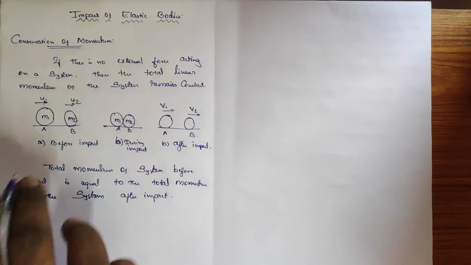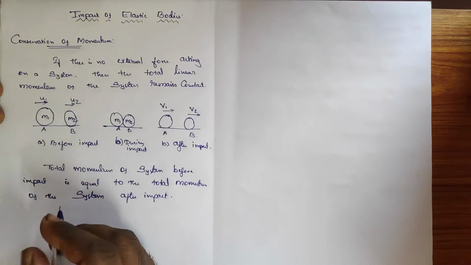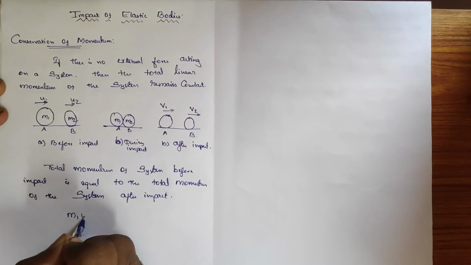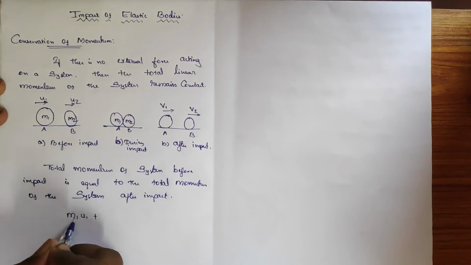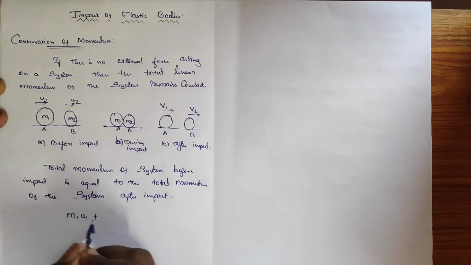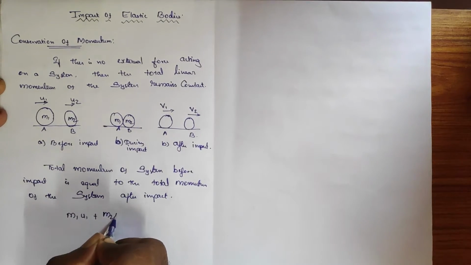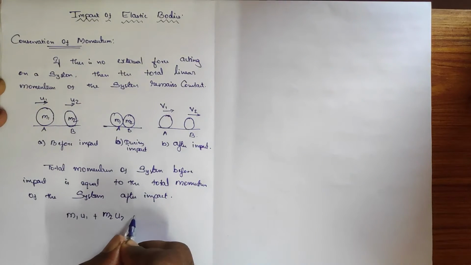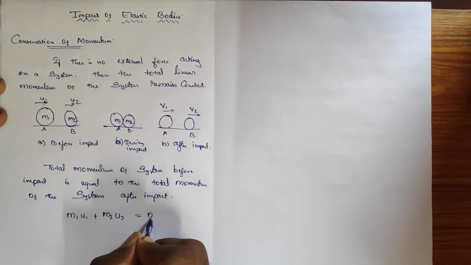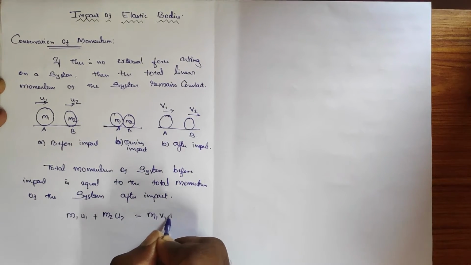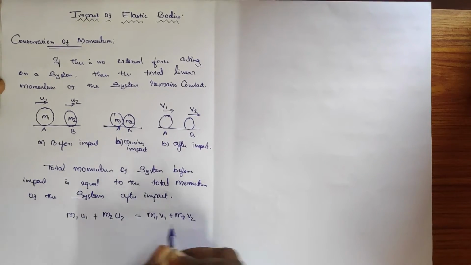That means m1 u1 plus m2 u2, momentum in the sense mass into velocity, is equal to m1 v1 plus m2 v2, which is given by the conservation of momentum.